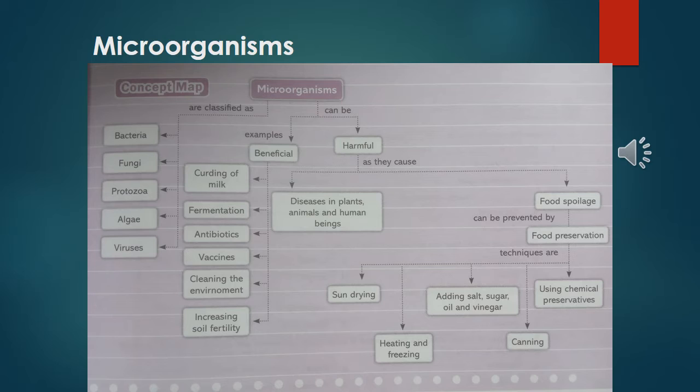Vaccine is very important for the human body. It keeps a store in our body to fight in future with the microorganism. And microorganisms also clean our environment by decomposing material into the soil, and they increase soil fertility also. So this is the beneficial side. And on the harmful side, sometimes food gets spoiled and some bad smell comes because bacteria attack. Food preservation.